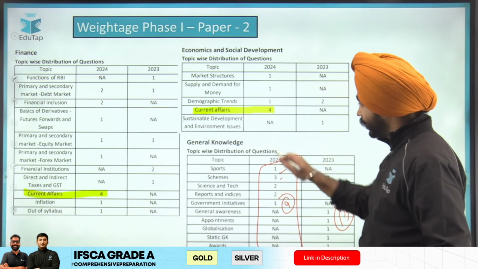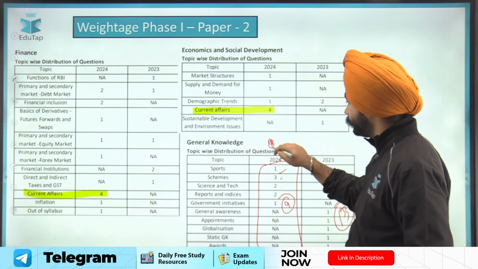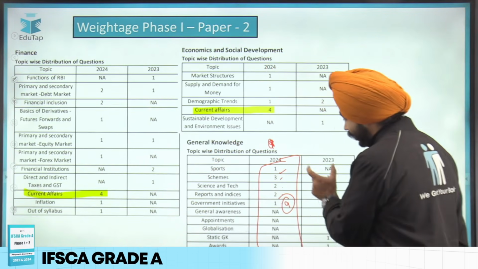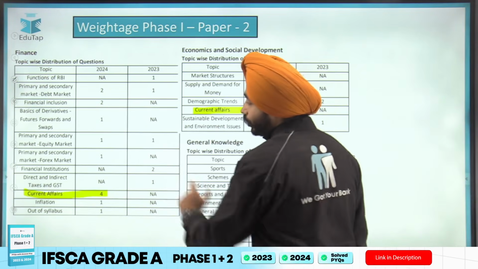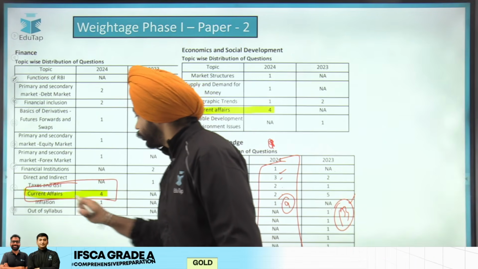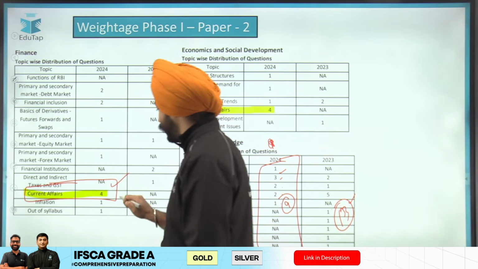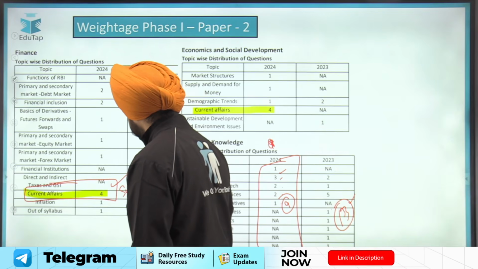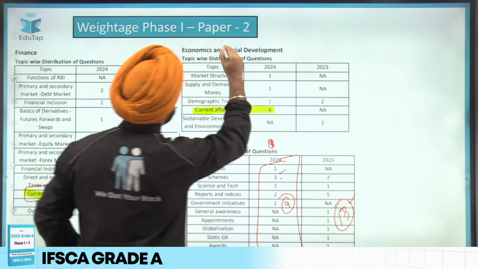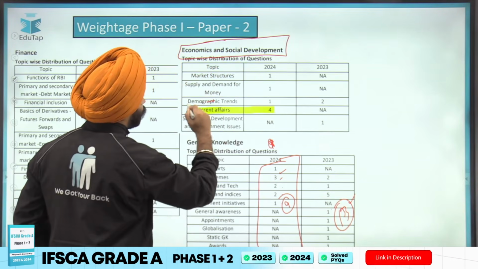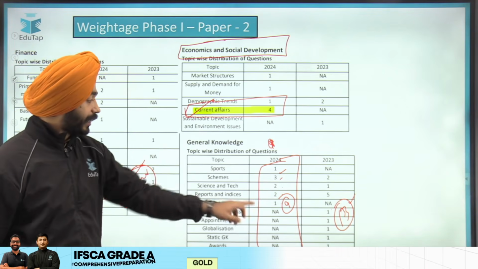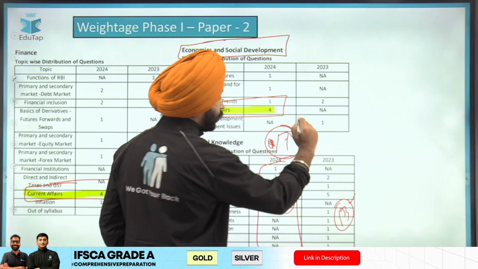Now if I tell you that here also, which means it carries a very good weightage, the general knowledge section only. But it is not just about the general knowledge, 13 questions out of 50. It is about this section also, because if you are preparing finance, the current affairs related to finance are being asked here also. 4 questions were basically schemes only. Then there were questions on economic and social development also. Current affairs related 4 questions were asked. 4 plus 4, 8 plus 9, 17 questions have been asked in the previous year out of these 50 questions.